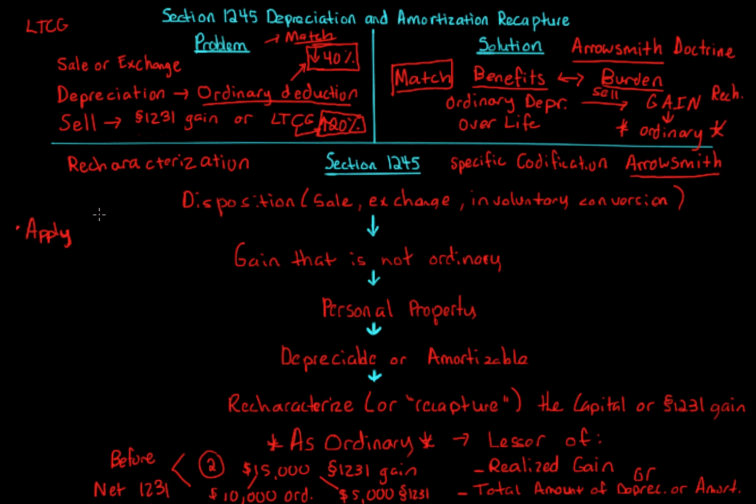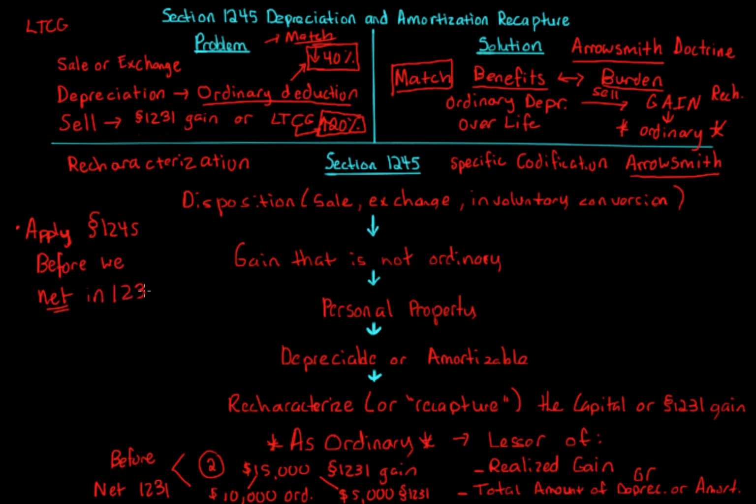So we apply section 1245 before we net. That's the key. Before we net. It's all about timing. That's the hard part that students generally have when they first learn about characterization. Where does everything fit in? Well, 1245 comes before we do the 1231 netting.